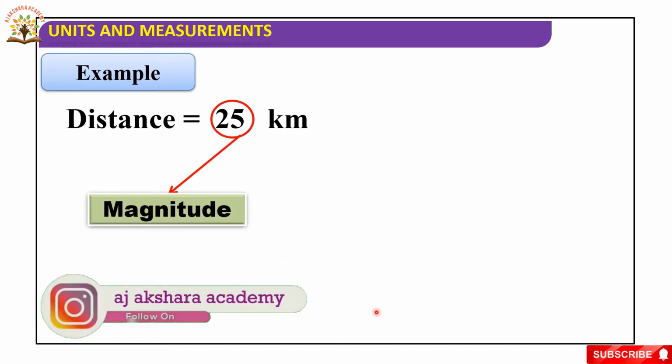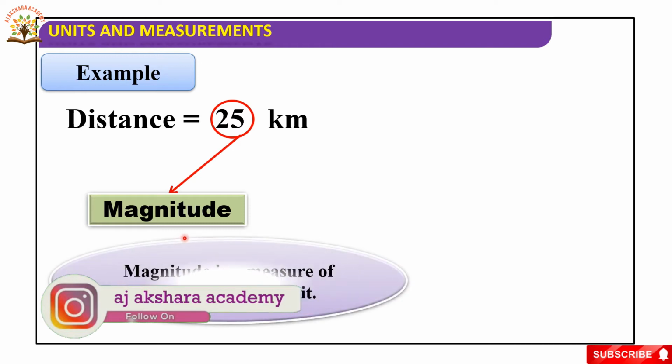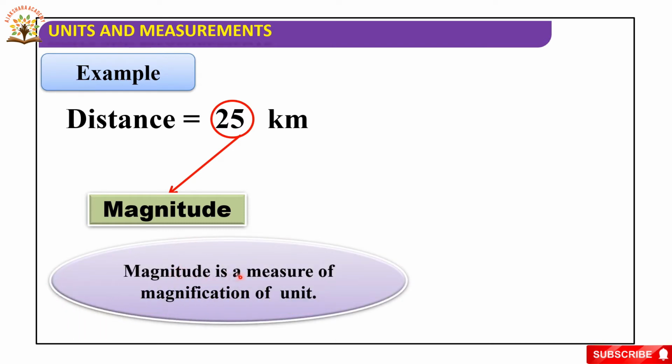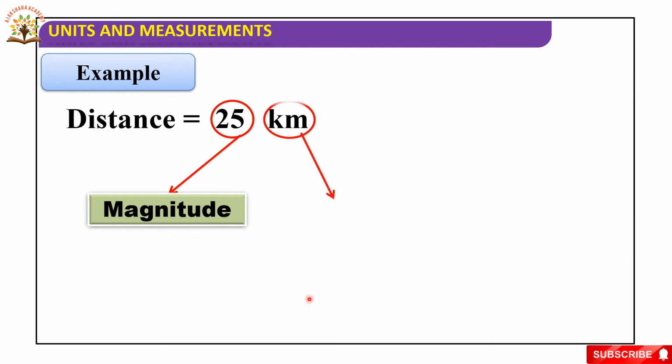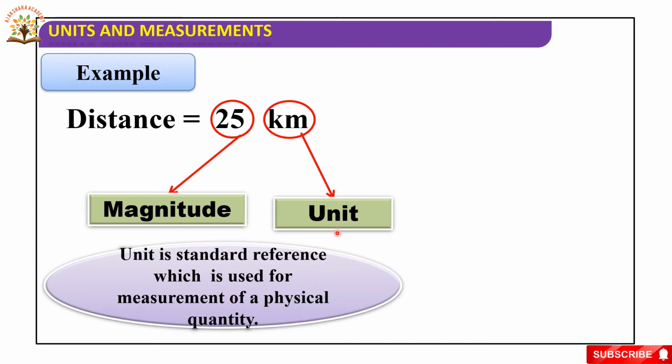Now 25 is the magnitude, and magnitude is the measure of magnification of the unit. Kilometer is the unit. Magnitude into unit is known as a physical quantity. Here the numerical value represents the magnitude, 25, and kilometer represents the unit.